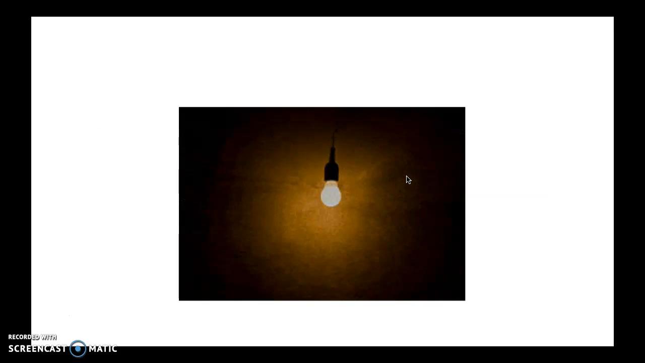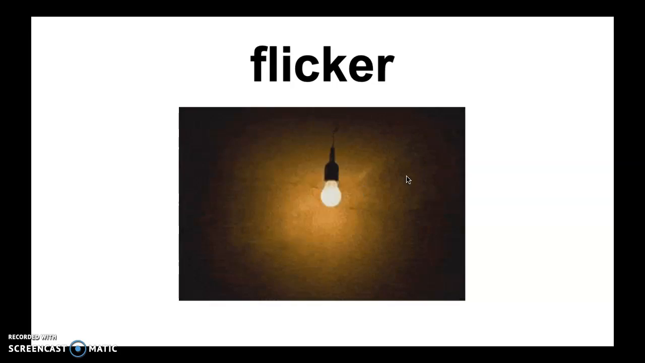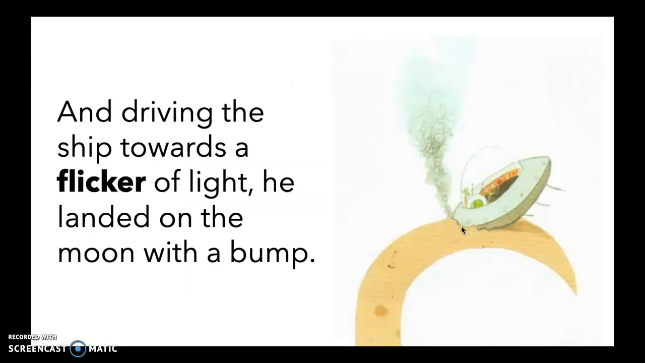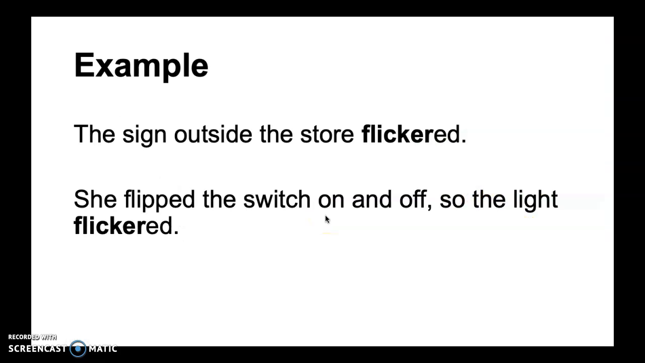Next is flicker. So here the light is flickering, turning off and on and off and on and off again. Driving the ship towards a flicker of light, he landed on the moon with a bump. Example of flicker: the signs outside the store flickered. She flipped the switch on and off, so the light flickered.